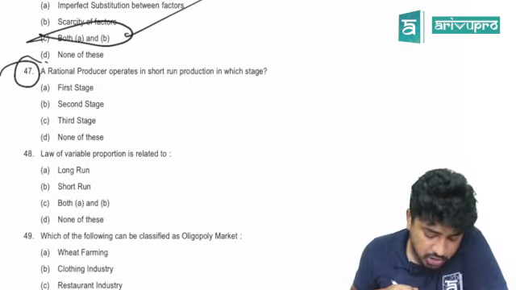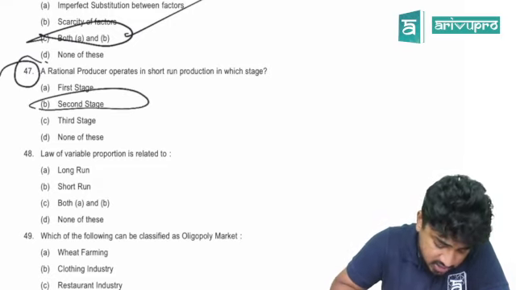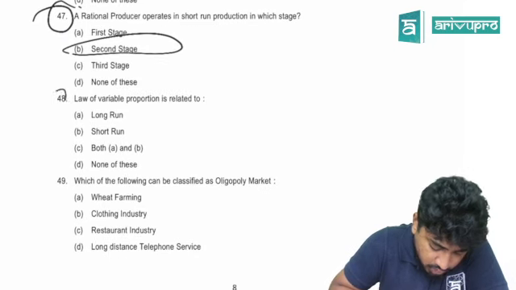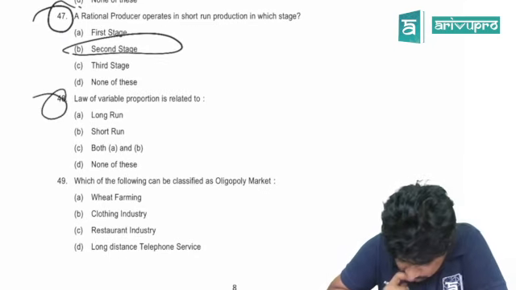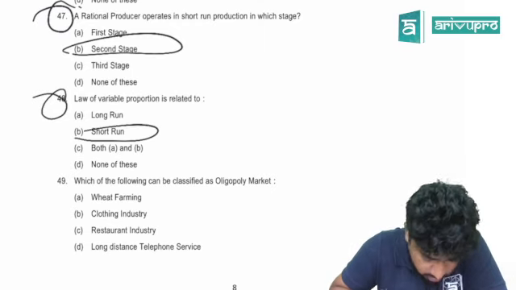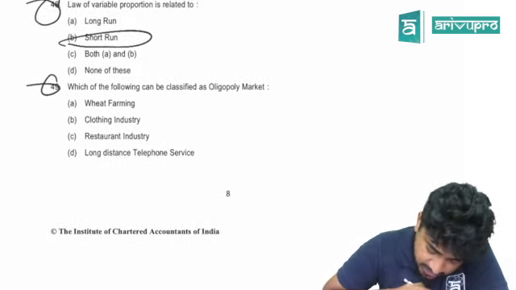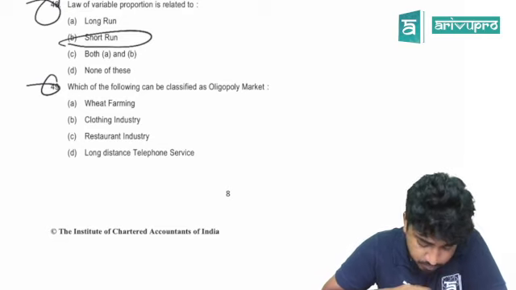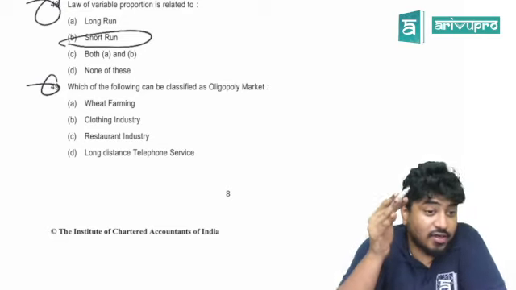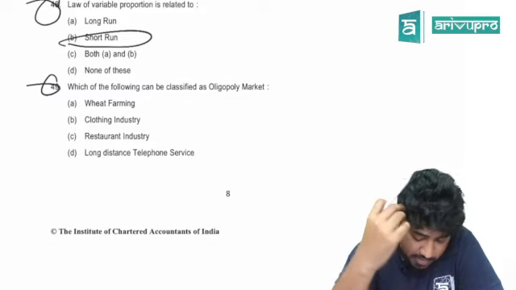A rational producer operates in the short run in which stage, sir? Second stage. Done. 48, sir. Law of variable proportion is related to short run. Okay. 49. Which of the following is classified as an oligopoly market? Here, sir, I told you, you have to use some common sense. Here, oligopoly market. Which one, sir?